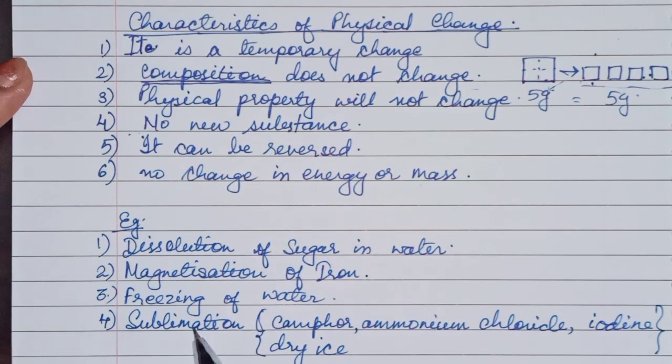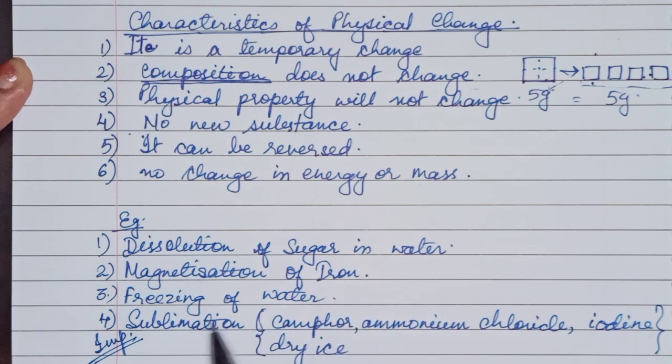Next example is sublimation. Sublimation you have learned in previous classes also. This one is very important for your exams or in higher study also. Sublimation can be done with some sublimable substances like camphor, ammonium chloride, iodine, dry ice. Only these substances can undergo sublimation. You cannot take any substance to sublimate.